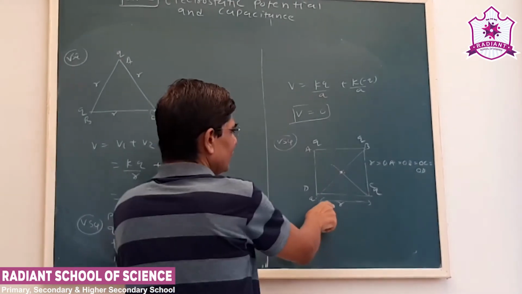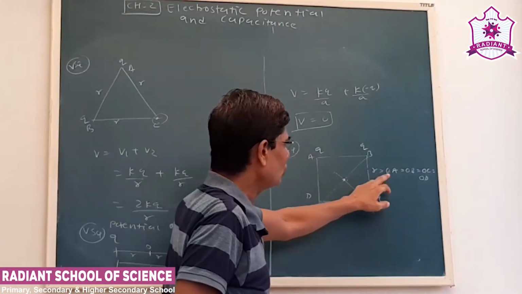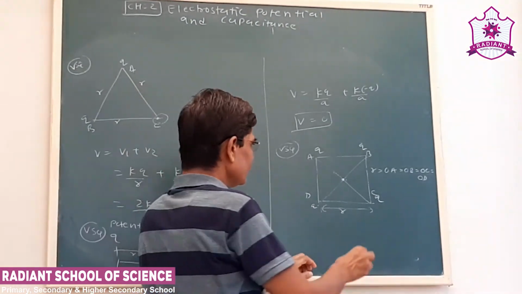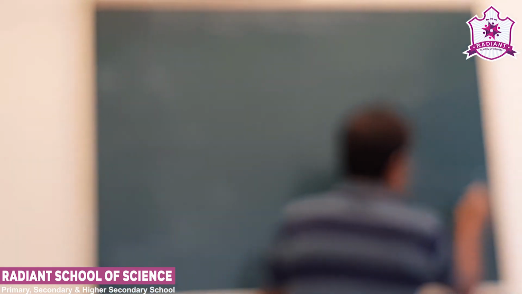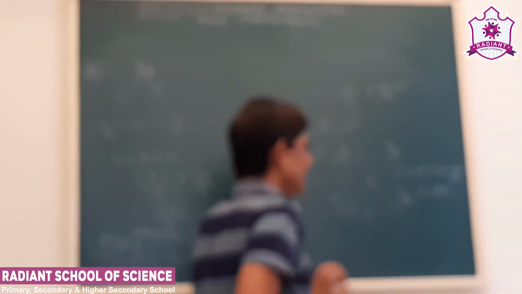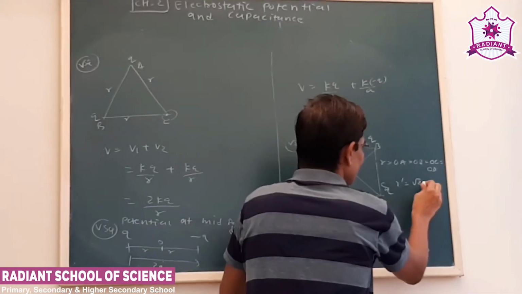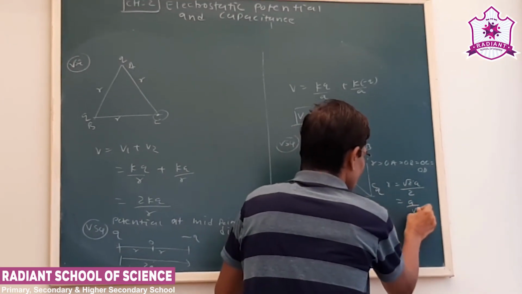Now the length is R. This AC will be the diagonal and our OA, OB, OC, OD will be equal. That will be half of the diagonal. So in that case our R dash will be half, root 2, and for simplicity we take A as the length of the side. So R will be root 2A upon 2. That will be A upon root 2.